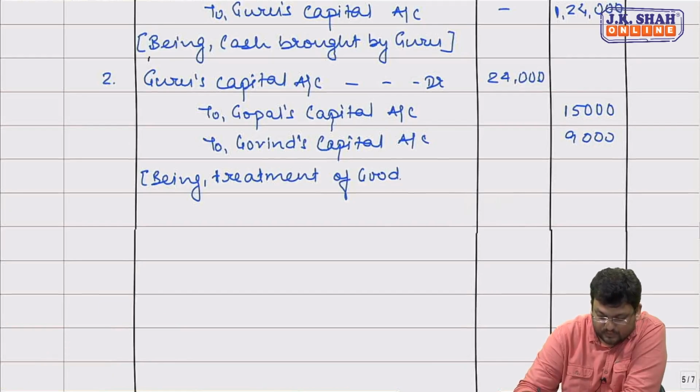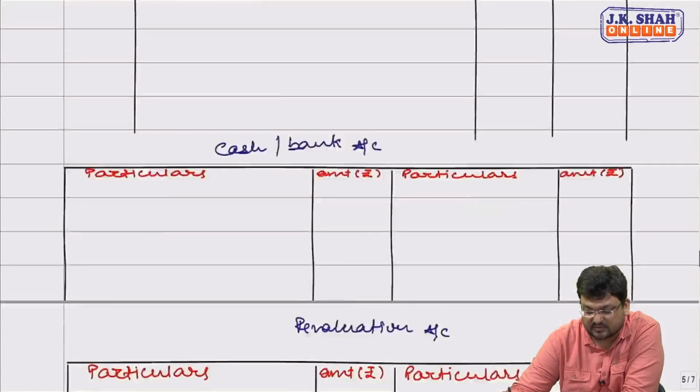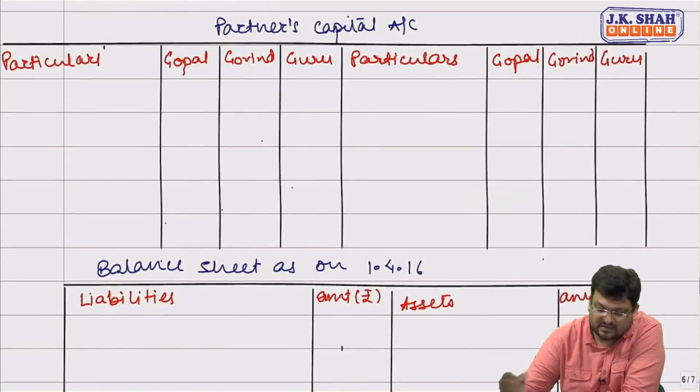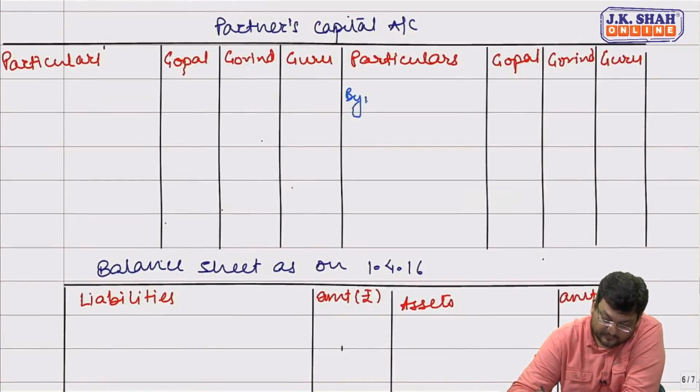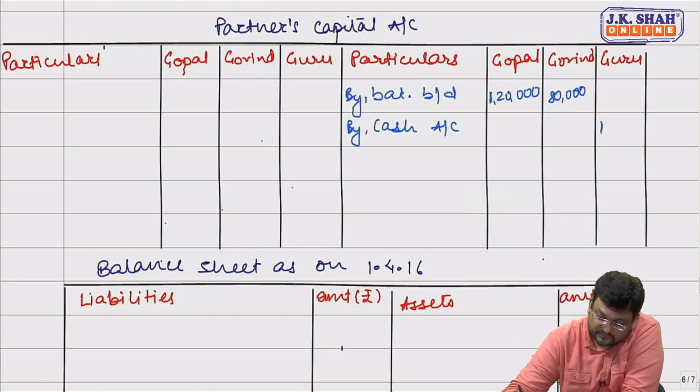Now, if we post both these entries in ledger accounts, since we are also supposed to prepare ledger accounts, we are firstly given balance in their capital. Gopal's capital is showing balance of 1,20,000. Govind's capital is showing balance of 80,000. For cash brought by Guru, entry will be cash to Guru's capital, 1,24,000.